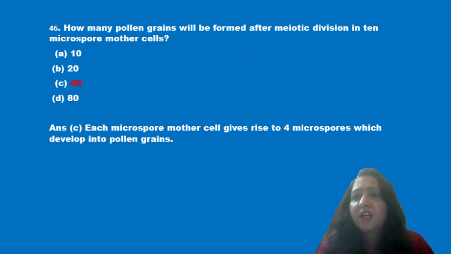Next question is, how many pollen grains will be formed after meiotic division in 10 microspore mother cells? Now we know that each microspore mother cell gives rise to 4 microspores. So the pollen grains will be 10 into 4, that is 40.